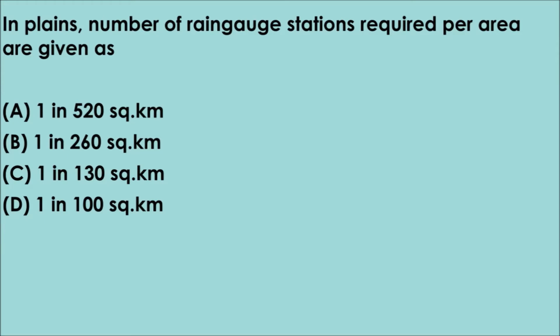Question number 7. In plains, the number of rain gauge stations required per area is given as option A. 1 in 520 square kilometer, B. 1 in 260 square kilometer, C. 1 in 130 square kilometer, D. 1 in 100 square kilometer. The correct answer is option A. 1 in 520 square kilometer.